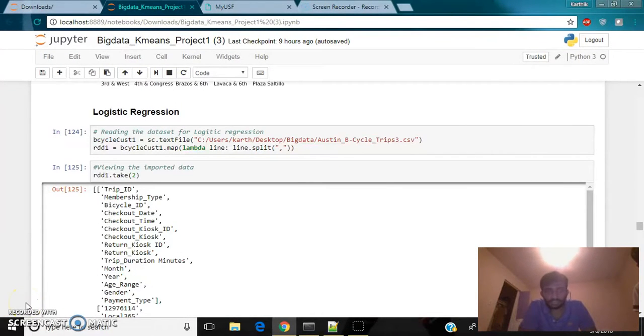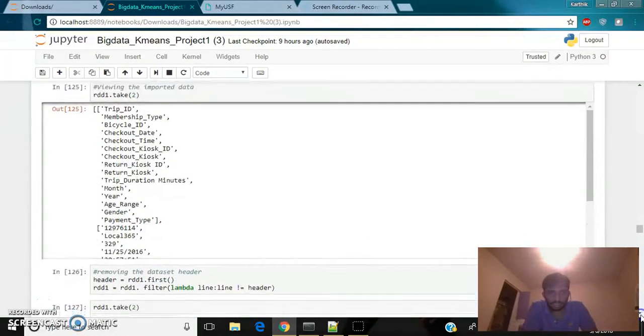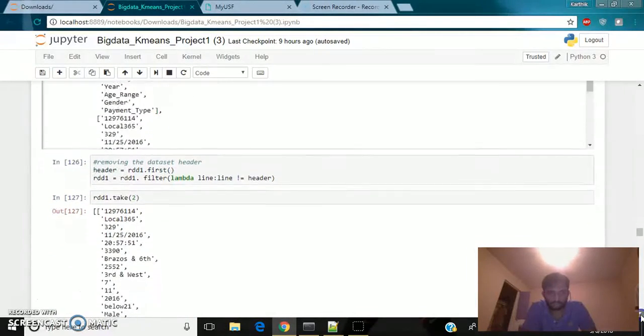Hello, now I'm going to explain the logistic regression part, our fourth use case. In this use case, we are going to use logistic regression to predict the most preferred membership model, not only for walkup, but for all the customers. Here I am reading the data set again, and I'm taking the top records to show.